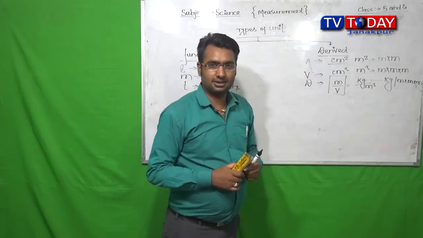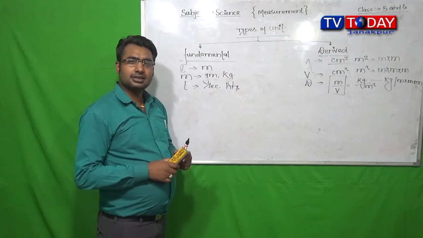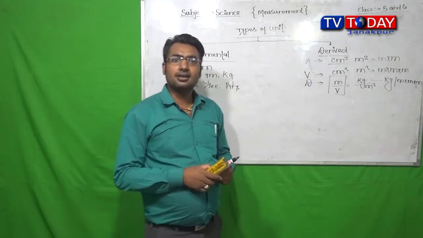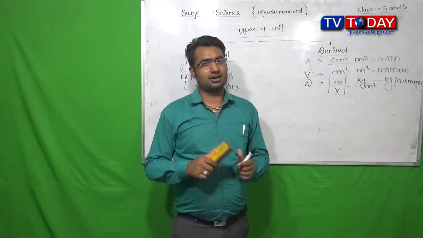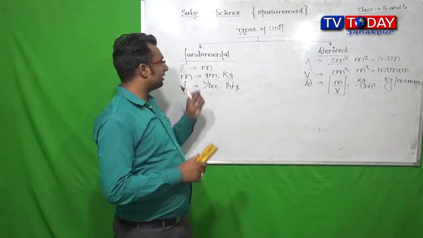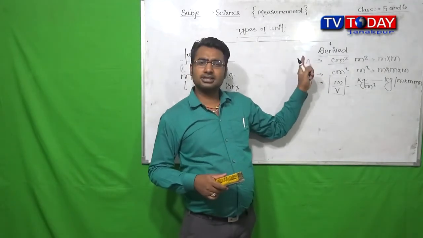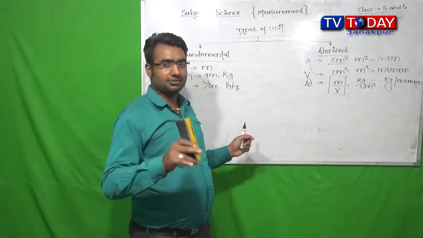There are two ways to define them. The first, easier way: the unit of a fundamental physical quantity is called a fundamental unit. The unit of a derived physical quantity is called a derived unit.